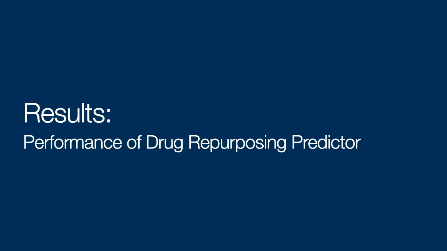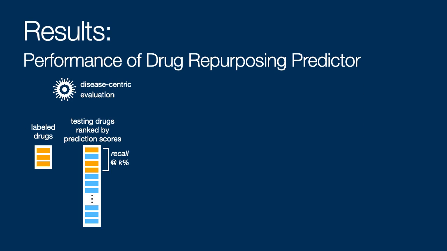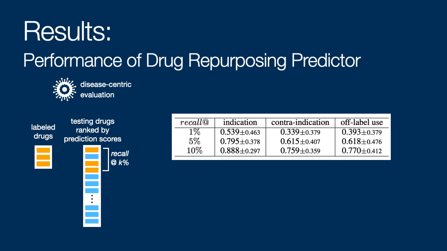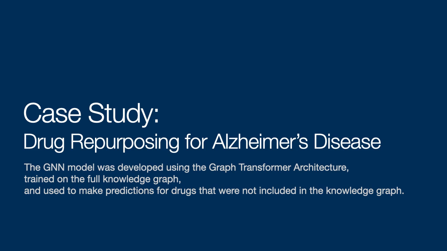Since our focus is visual explanation, we briefly report some recall scores here to demonstrate the performance of the GNN model. We conducted a disease-centric evaluation on a randomly split testing set. We use recall at 12K percent since we only have a very limited number of drugs that are labeled for the selected disease. We can see here that the model is able to generate accurate predictions.